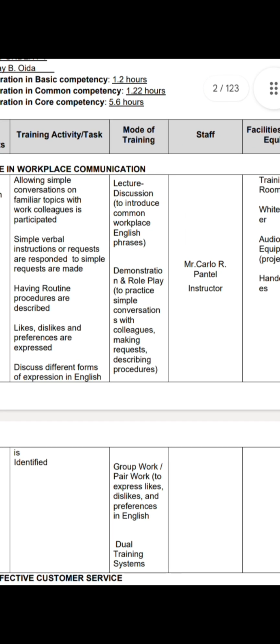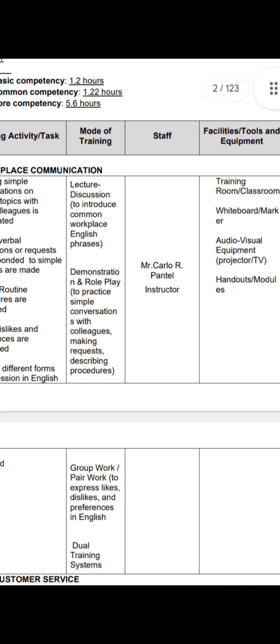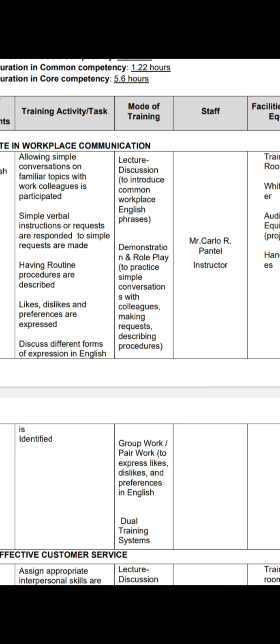Next, in mode of training, we have lecture, discussion, and demonstrations. In mode of training, we have a lot of different kinds of modes in teaching. For me, I think we should first teach the learners about theories, like a prior discussion about the topic that we are going to discuss. Then after that is the practice or the hands-on and practical assessment.